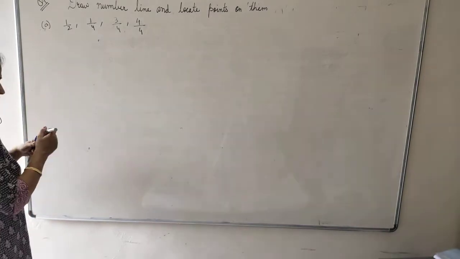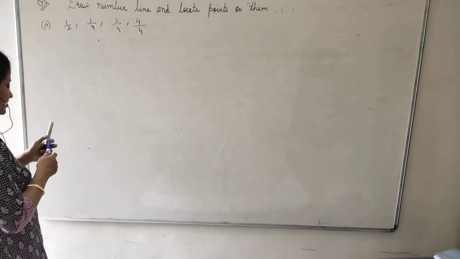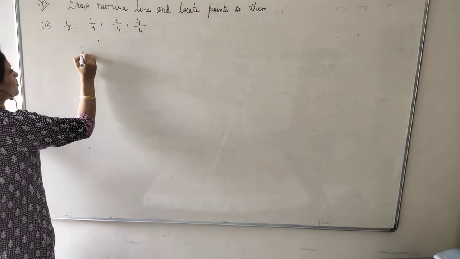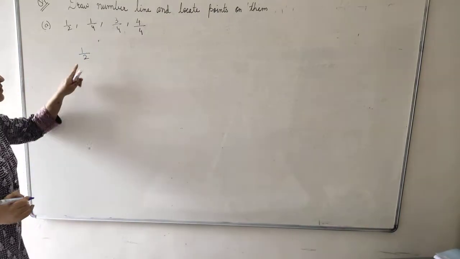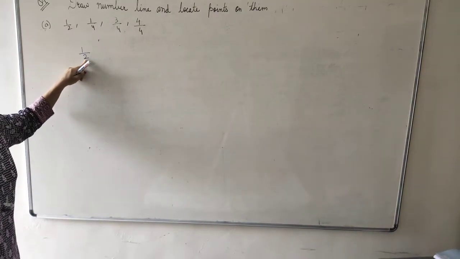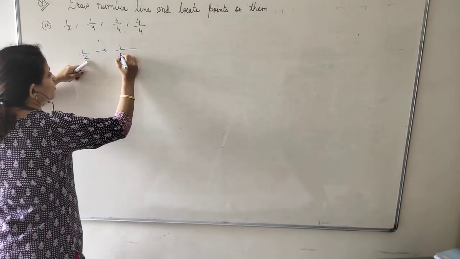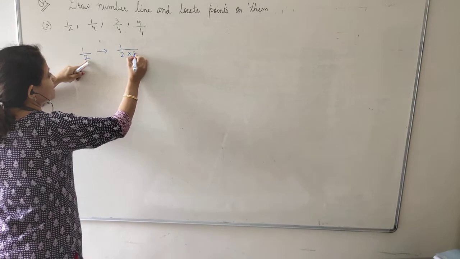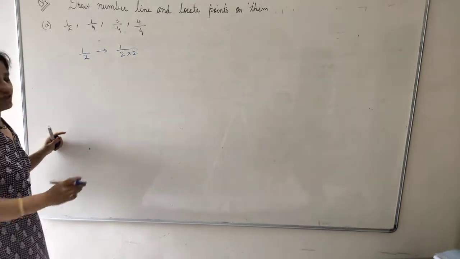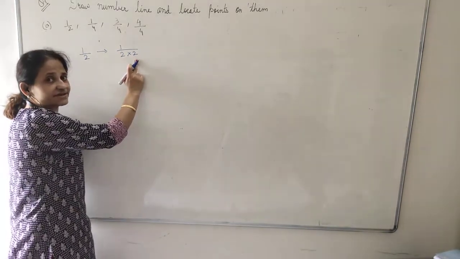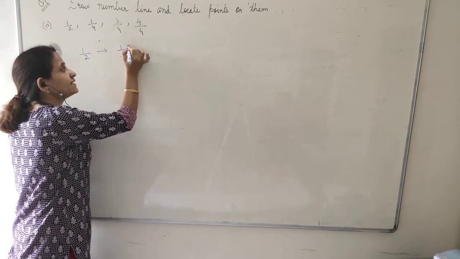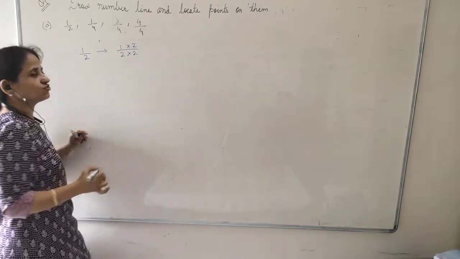What will I do? Now I have 1 upon 2 children. 1 upon 2. I want to make denominator 4. What should I do to 1 upon 2 to make the denominator 4? I should multiply by 2. If I multiply the denominator with 2, I have to multiply the numerator also with 2.